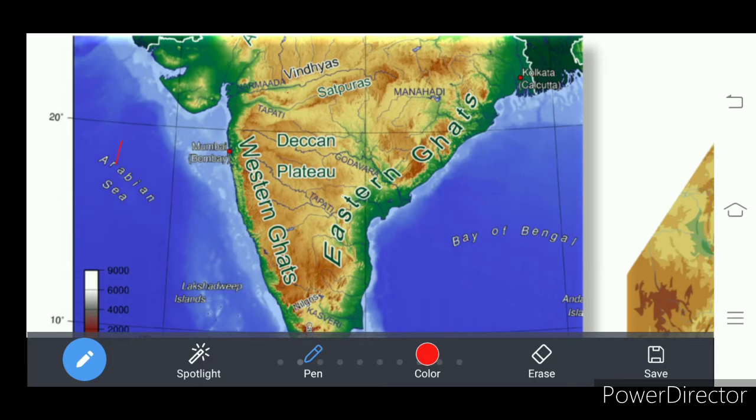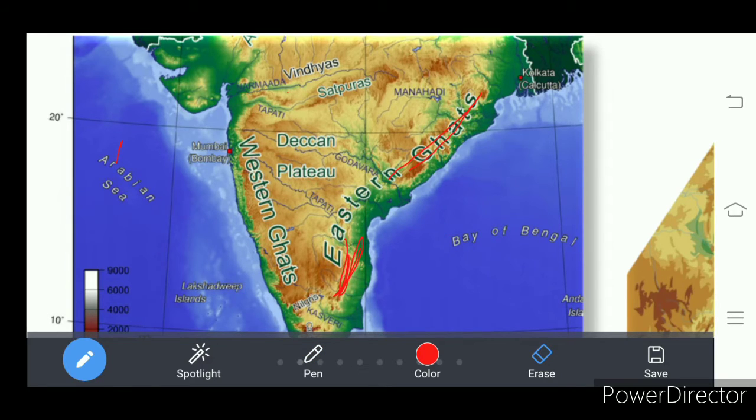Look here. You will find the gap shown in this map. Understand? Where is the gap? See, here we find Eastern Ghats and here too. And in between these two, there is a gap. That is the reason we say these are not continuous.